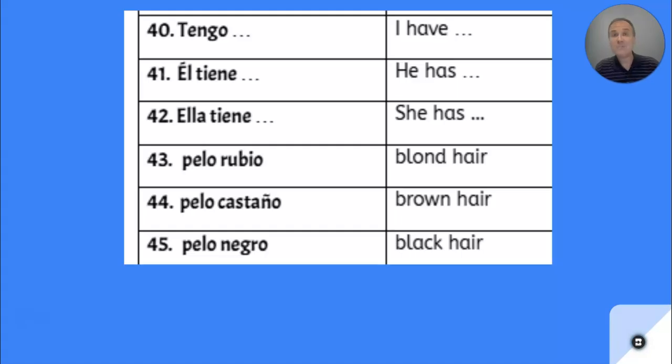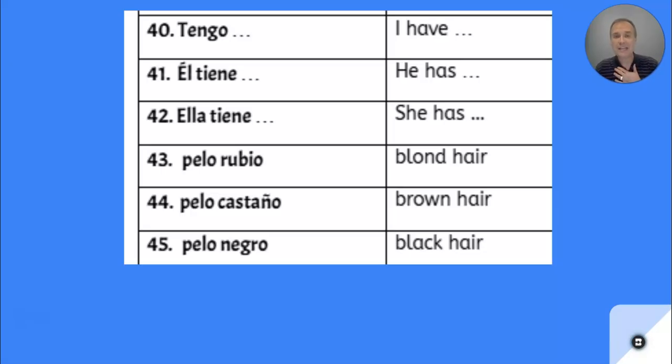All right. And the verb tener is used to talk with nouns, because when you talk about hair, you're talking about a noun, because hair is a noun. So when you're describing my hair, I would say tengo. If I'm talking about his hair, él tiene, or her hair, ella tiene. All right. So depending on which one you want to say. And when we describe hair, we learned 3 different words last week. So pelo rubio, pelo castaño, and pelo negro. 3 different ways to describe hair.